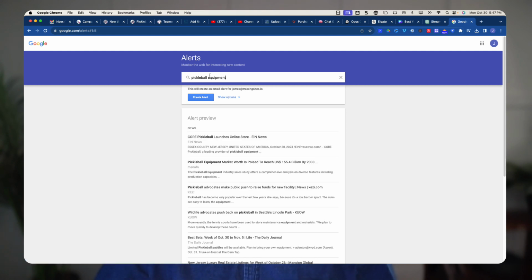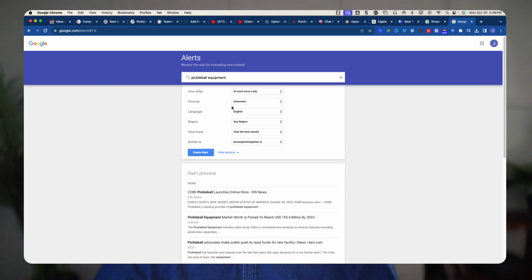So I'm just going to type in pickleball equipment, and I could create show options right now. Right now, this will create an email alert, so it's going to send an email alert to my email address. I don't want it to do that. So I said show options, and it's how often, and I can say once a day, as it happens. I can do as it happens, or at most once a week, at most once a day. So I'm going to say as it happens.